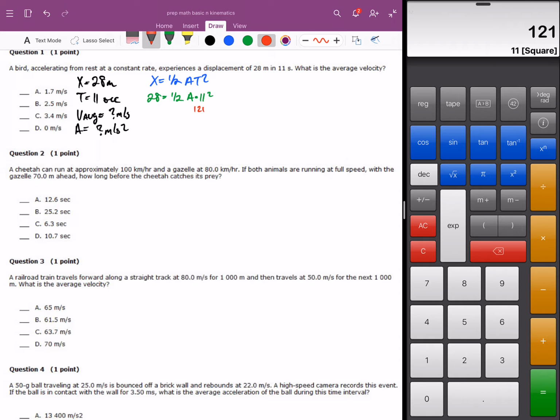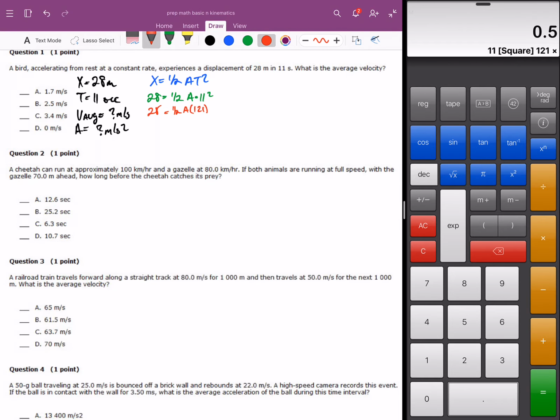You have 121 times a times half equals 28.